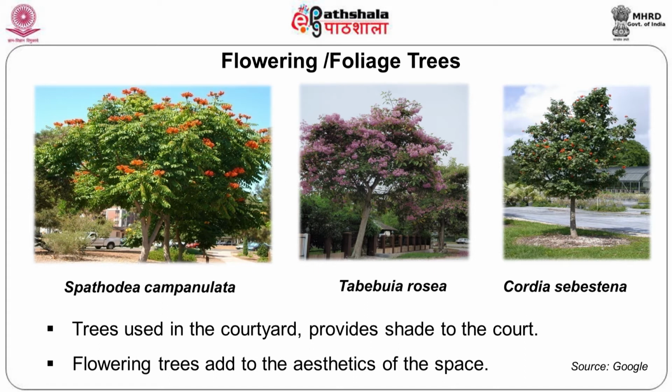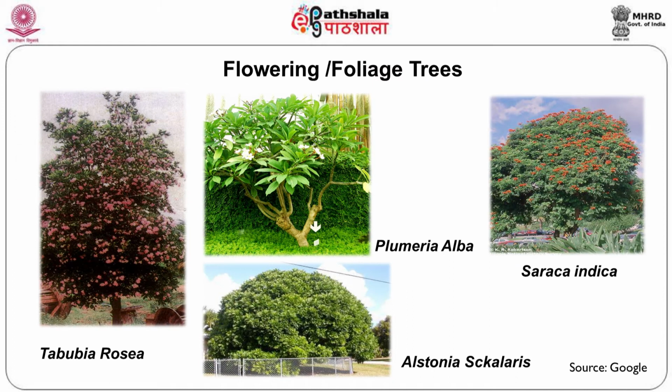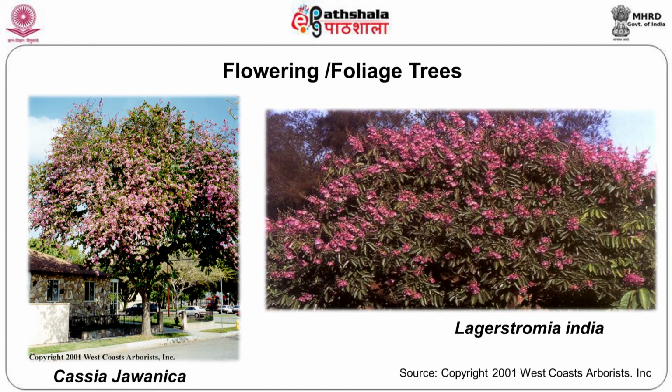Flowering trees, tall trees, specimen trees, different types of trees, each with a different character. Then flowering and foliage trees are there. Saraca indica is there, Cassia javanica is there, Lagerstroemia indica is there.